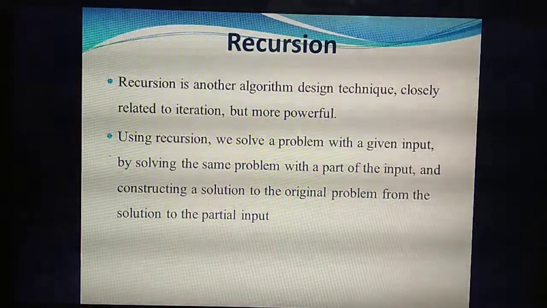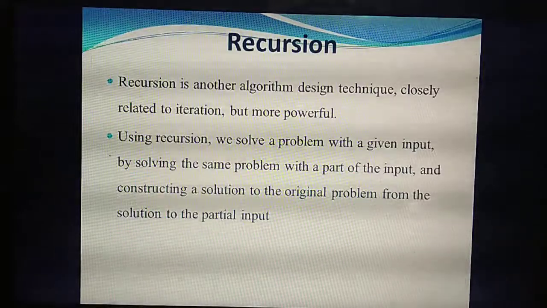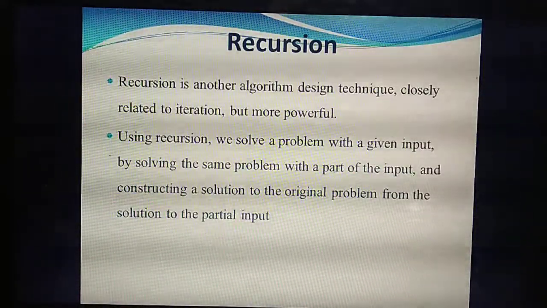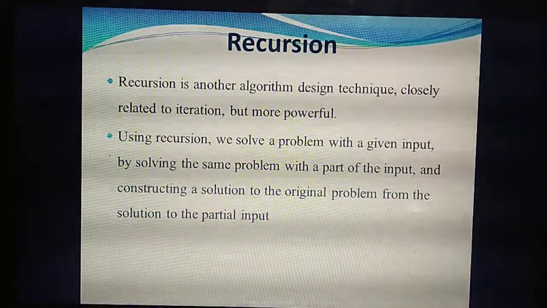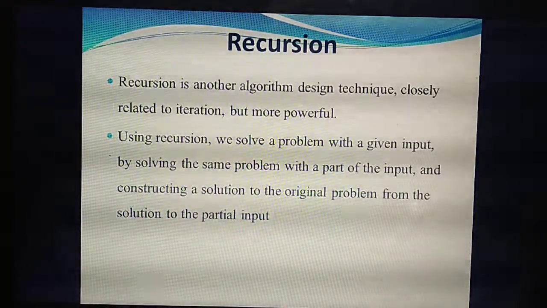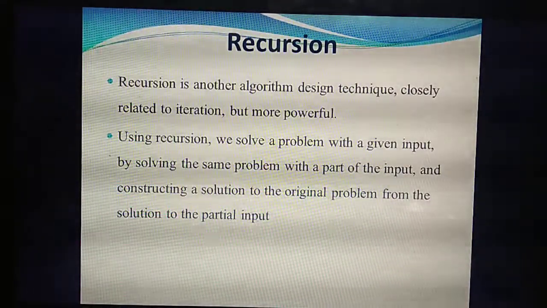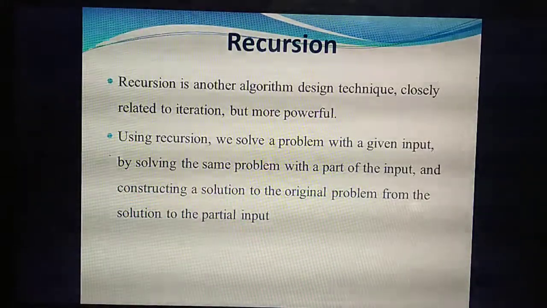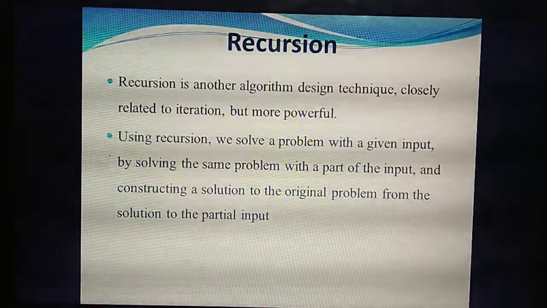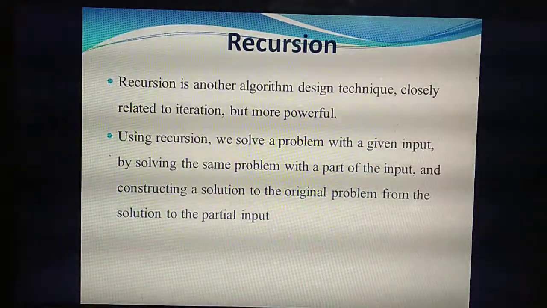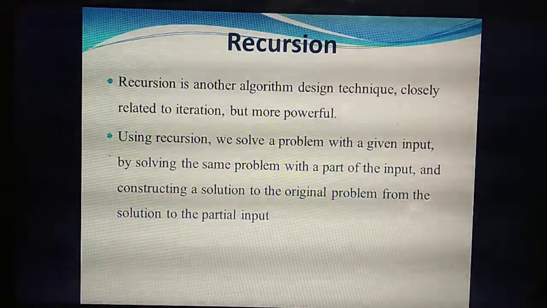But recursion: if you are going to solve one problem, you will take all the given numbers and solve the given expression. For example, in a mathematical problem, you are asked to prove LHS equal to RHS. Understand? At last, you need to prove LHS equal to RHS. First, what part will you take and solve? LHS. Left hand side, you will take the expression and solve. You will get one answer. Then the right hand side, you will take and solve and get an answer. At last, you will compare, and if both answers are the same, you will have proved LHS equal to RHS.